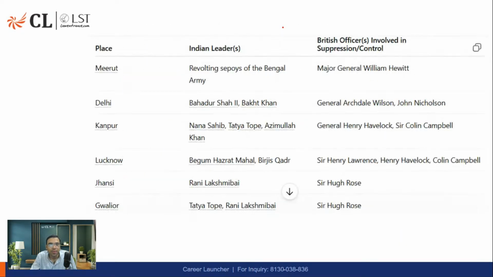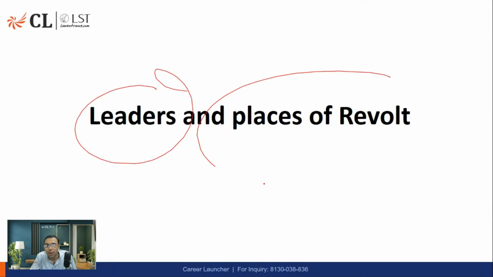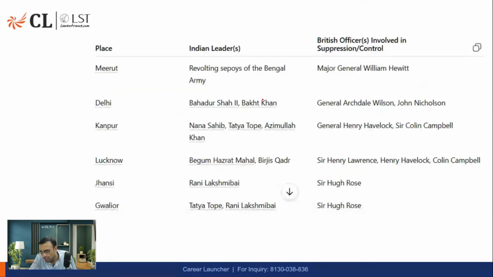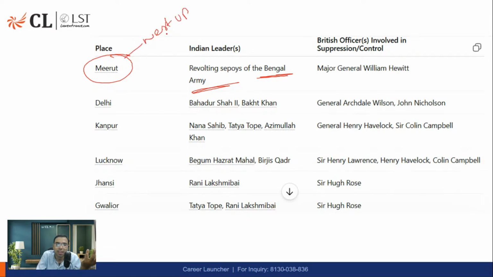Now look, the leaders and the places of revolt are asked in exams, I have seen many exams ask this. So Meerut, we have told you. The revolt happened there, but it was the Bengal infantry, and the revolt happened in Meerut in West Uttar Pradesh. Next, Delhi: the same people came to Delhi. Bahadur Shah, or Bahadur Shah Zafar as we call him, and General Bakht Khan were there.